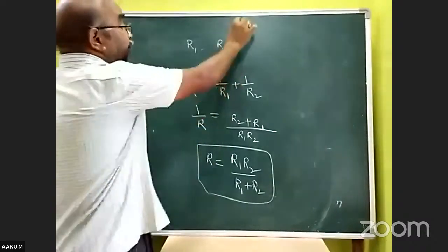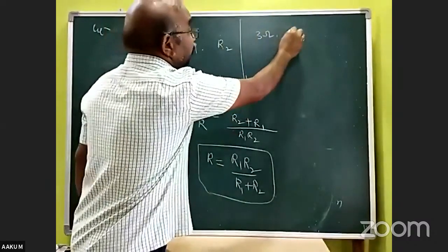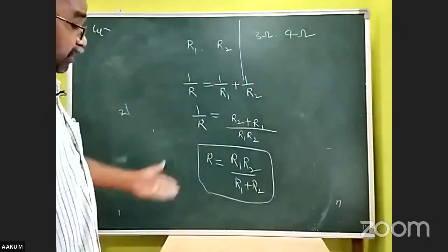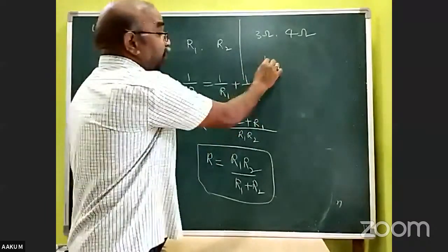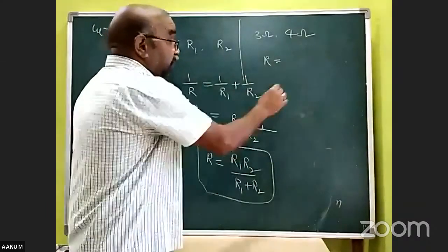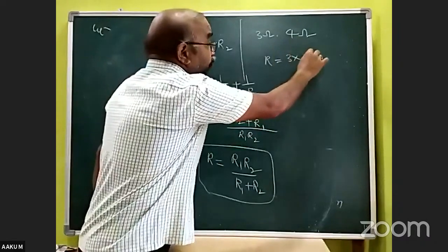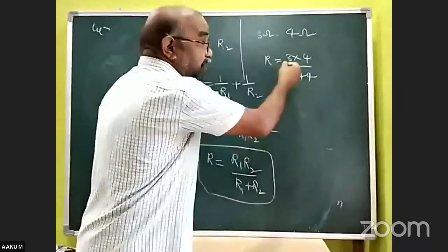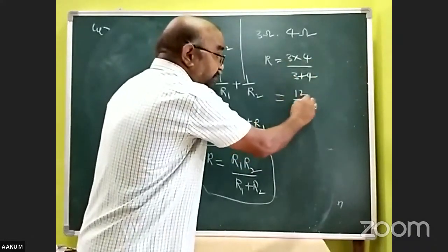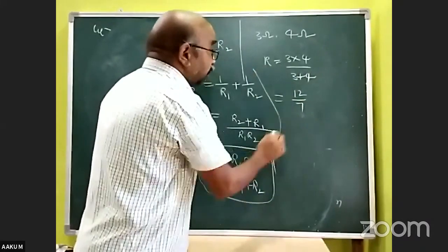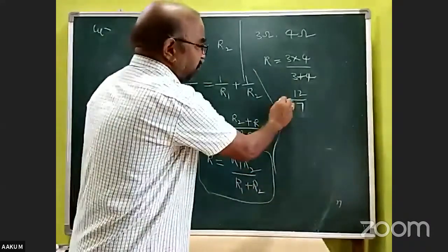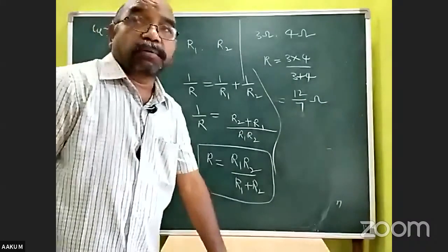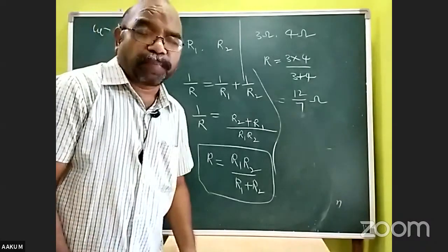For example, 3 ohm and 4 ohm resistors are connected in parallel. What is the resultant resistance? Simply R is equal to R1 R2, 3 into 4, by R1 plus R2, 3 plus 4, that is 12 by 7. You can divide or keep it like this, 12 by 7 ohms, right? So we can do any number of problems like this.